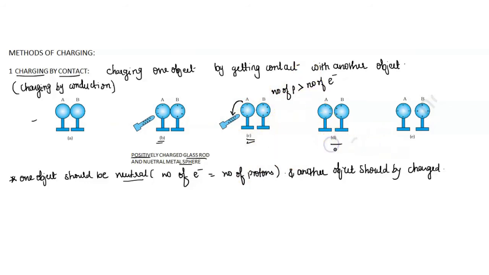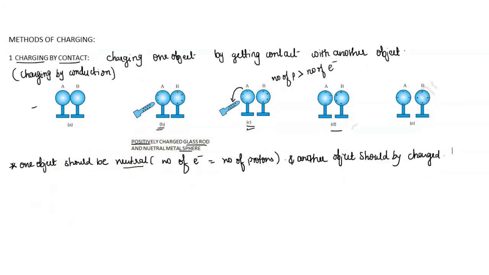In the next condition, if we remove this glass rod from the metal sphere and take the sphere far away, it is not neutral anymore. It is now positively charged because it has lost electrons. Hence, this is the method of charging by contact.